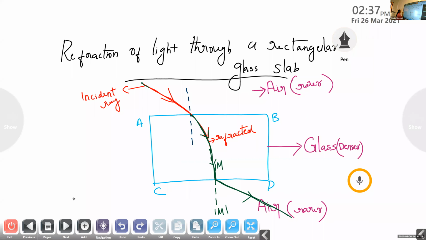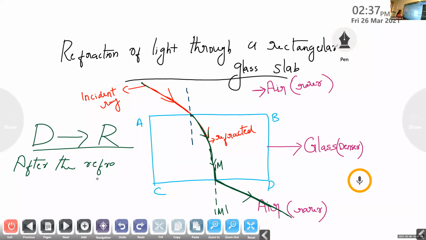So if the ray of light is entering from denser to rarer medium, after the refraction, the ray of light is bent away from the normal.